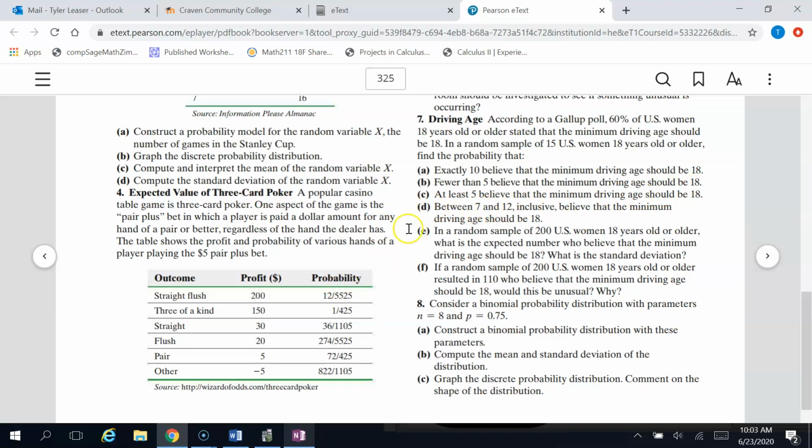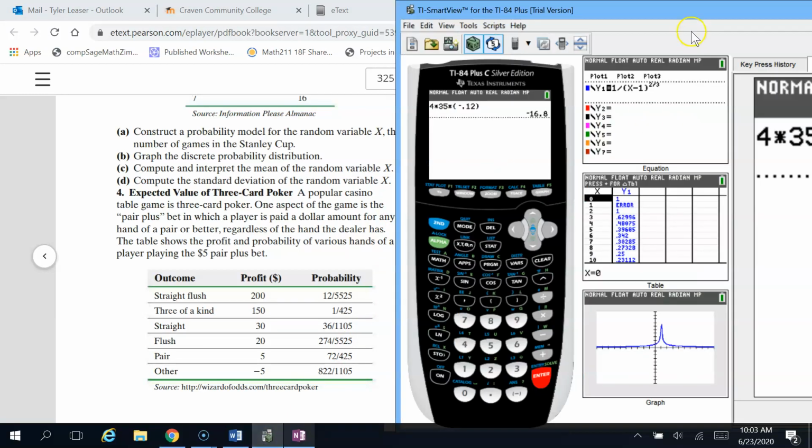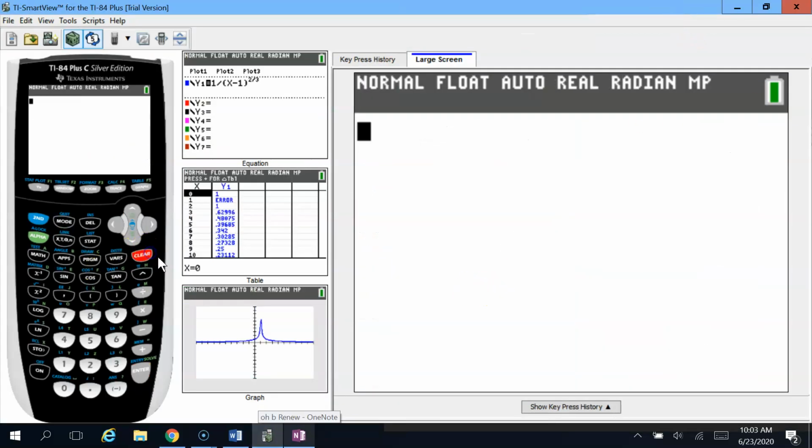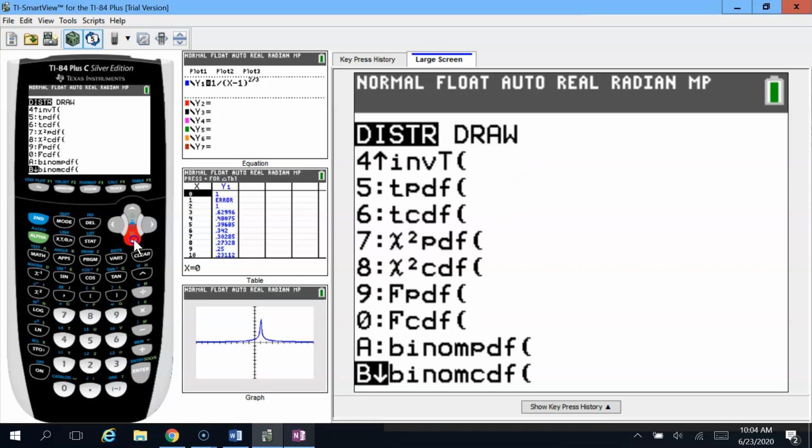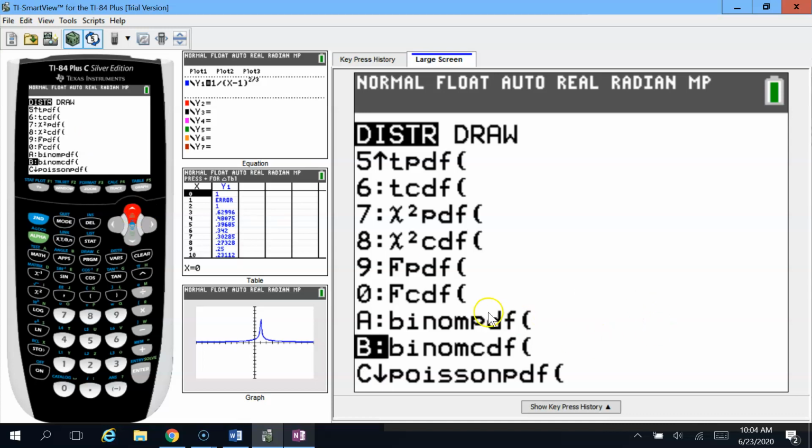We have 2 functions in the calculator that really help us out for this. So I'll show you where the functions are if you haven't seen them yet. What you want to do is hit second and then this VARS button to get to the distribution menu. This is going to be very important moving on for chapters 7, 8, and 9, but also here in chapter 6. We're going to look for binomial distributions, which you're probably going to have to scroll down a little bit. It's not on the initial screen. If we scroll down quite a ways, we see binomial PDF and binomial CDF. The binomial PDF is whenever you're looking for an exact number of successes.